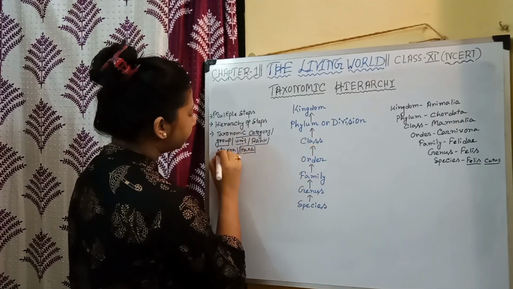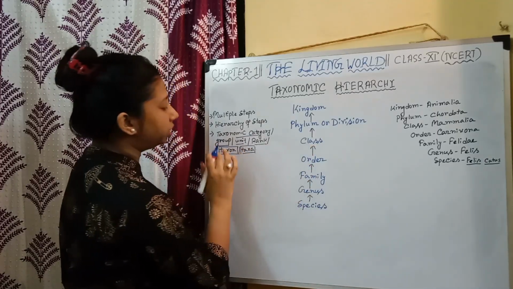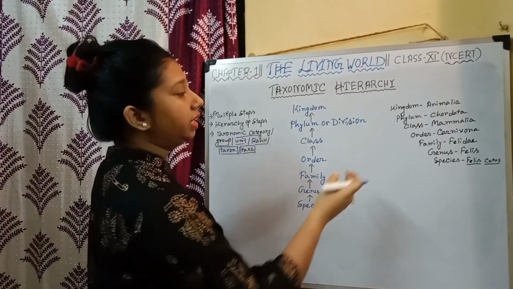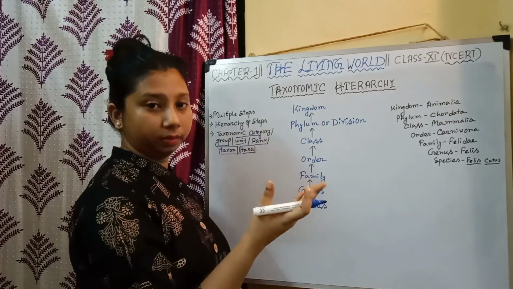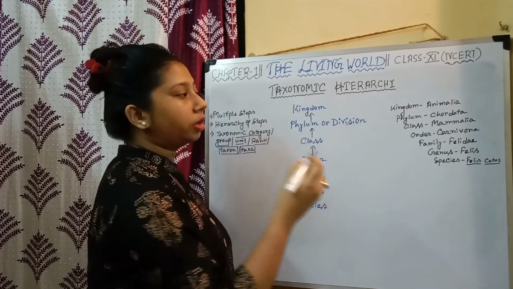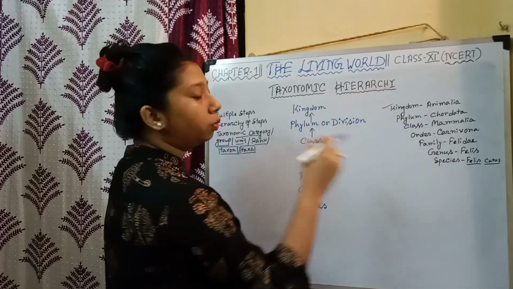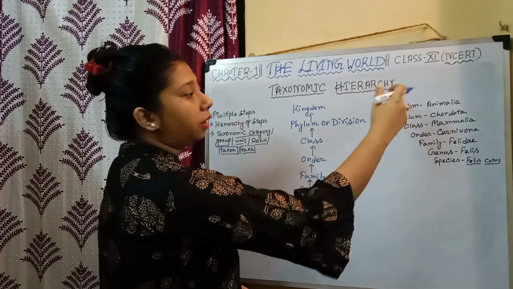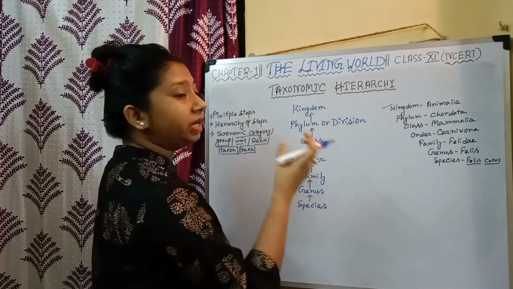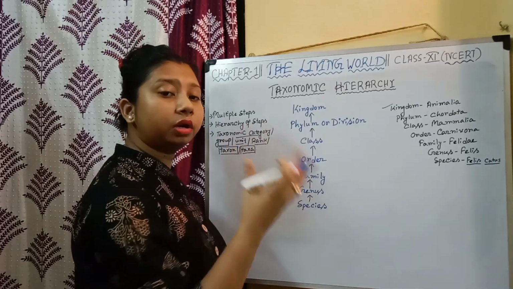So what is the difference between taxon and taxa? Basically, taxon is a singular term. If we are talking about just kingdom, we can say the kingdom is a taxon. That means the singular term. Taxon is the singular term of taxa.